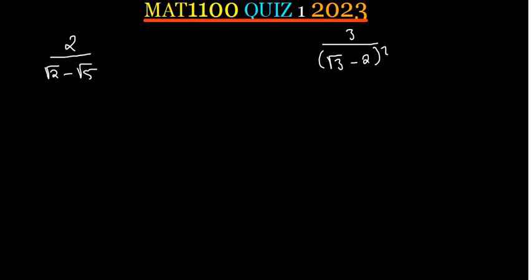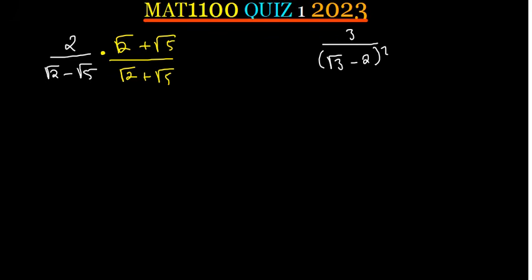Now, when you want to rationalize the denominator, something which is in this form, make sure you just get what is in the denominator. Just change the sign. So it says multiply on top by square root of 2 plus square root of 5. Down you also have square root of 2 plus square root of 5.